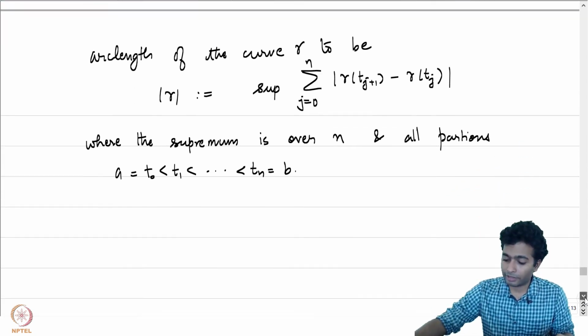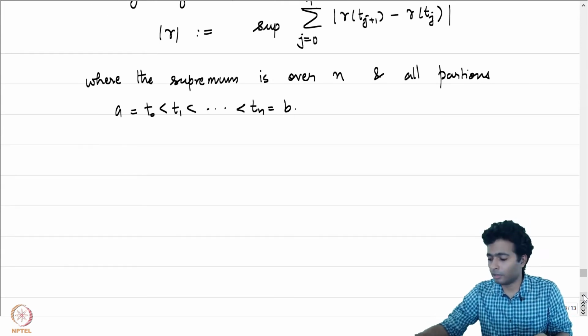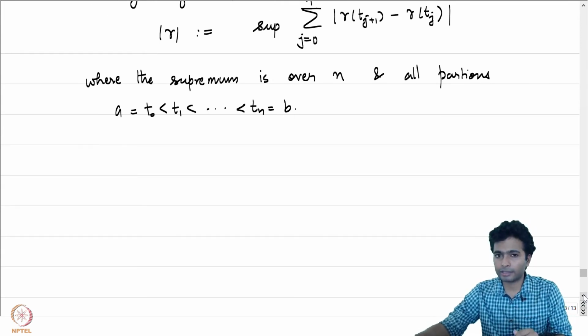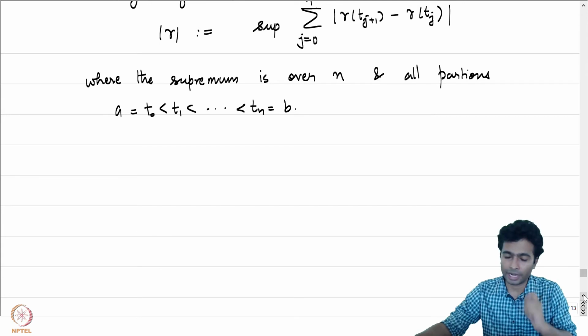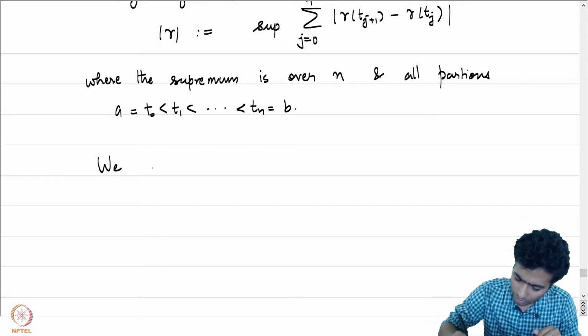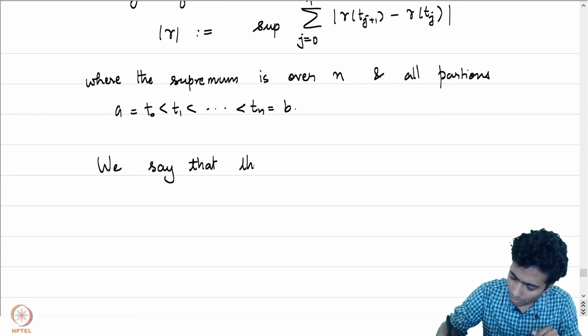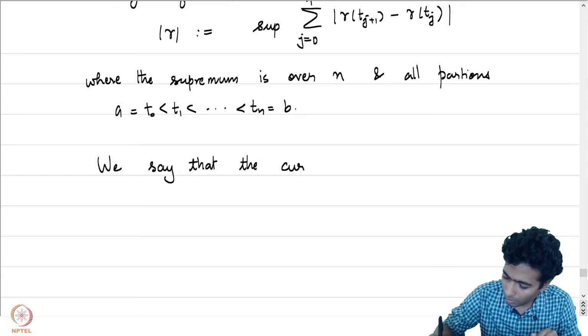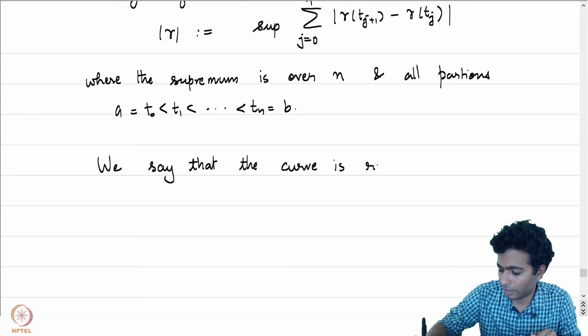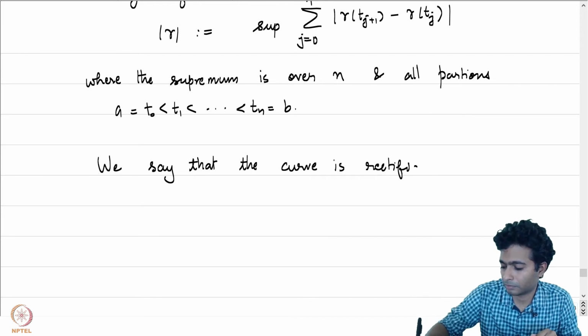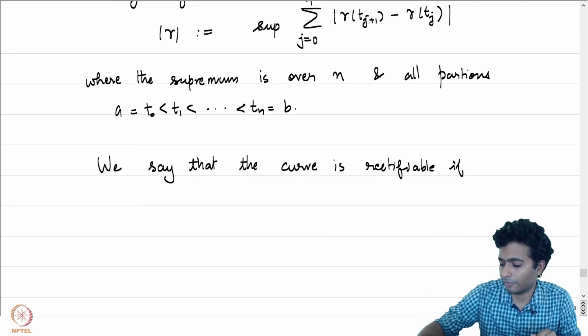Okay, and we say that a curve is rectifiable if the arc length is finite.